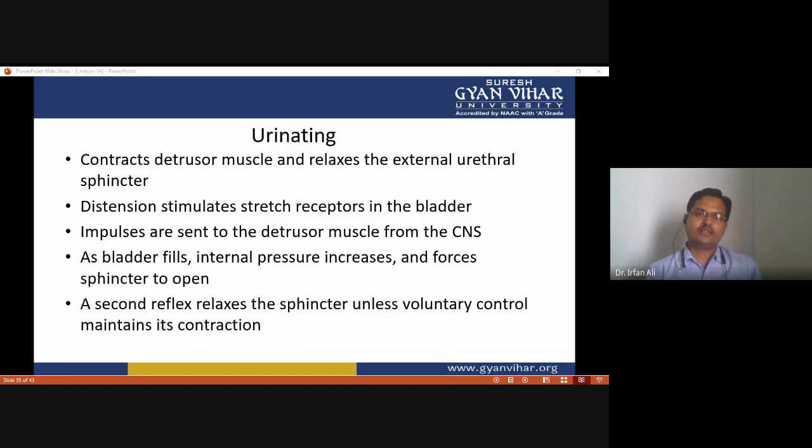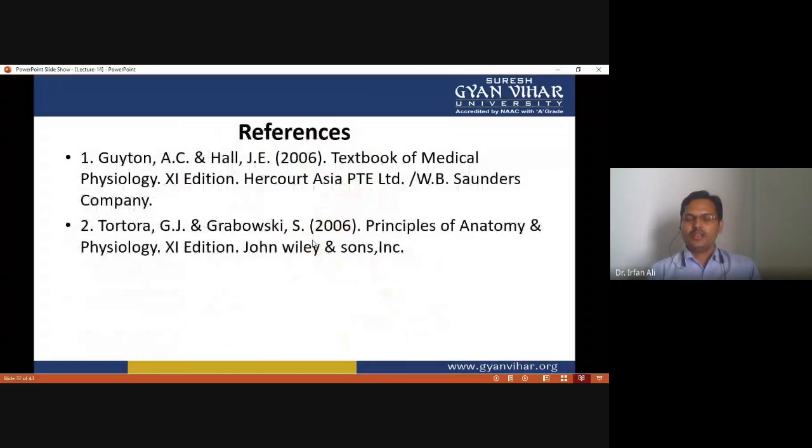Urine is about 95% water. So the nephrons of the kidney process blood and create urine through filtration, reabsorption, and secretion. Urine is about 95% water and 5% waste products. Nitrogenous wastes excreted in urine include urea, creatinine, ammonia, uric acid, and ions like sodium, potassium, hydrogen, and calcium. These ions also have to be excreted. So thank you everyone.